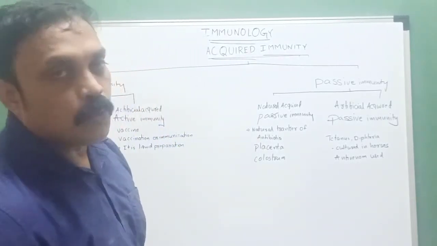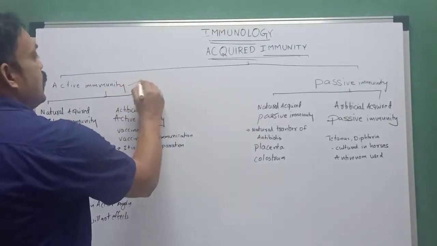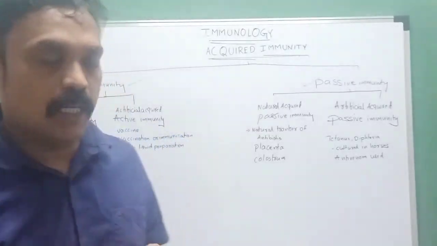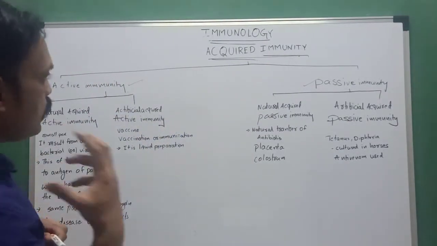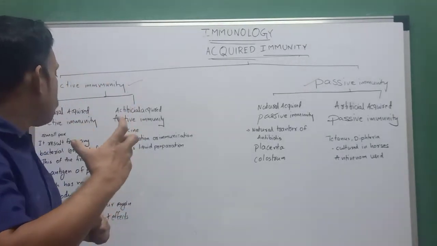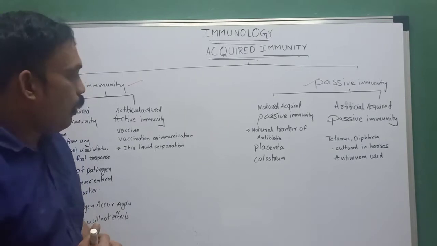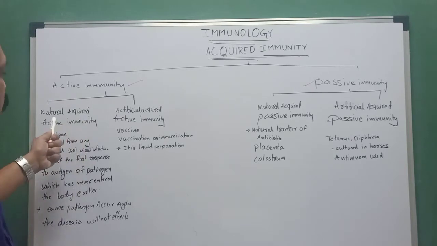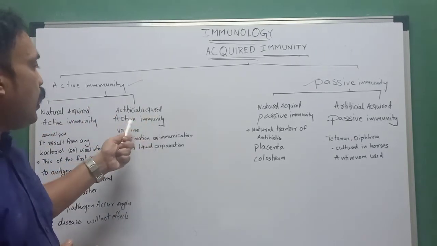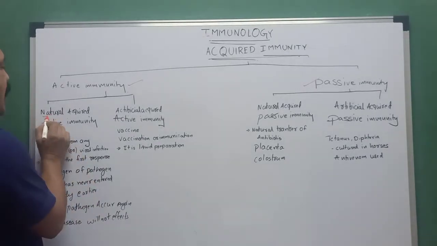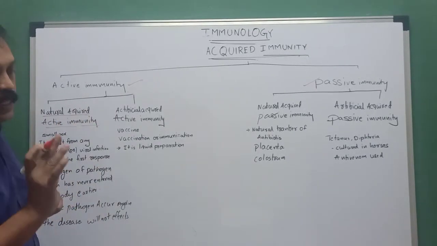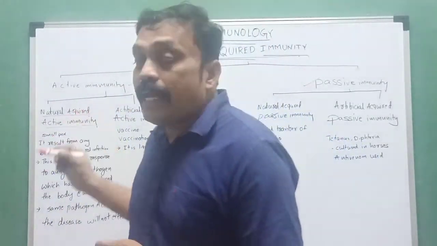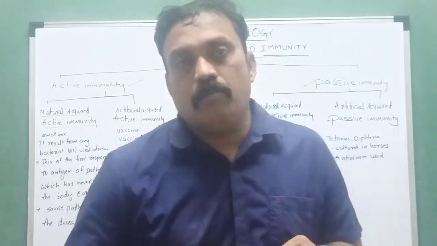Generally, acquired immunity is of two types: one is active immunity, the second is passive immunity. What is the difference between them? Two types of active immunity exist: natural acquired active immunity and artificial acquired active immunity. First, what is natural acquired active immunity?